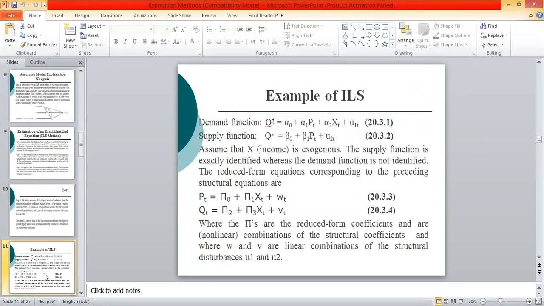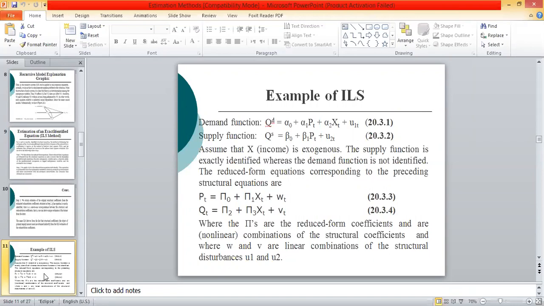As an example of ILS, we have a market model, with one equation being the demand equation and the other the supply equation. You can see that the first equation, the demand equation, is unidentified.